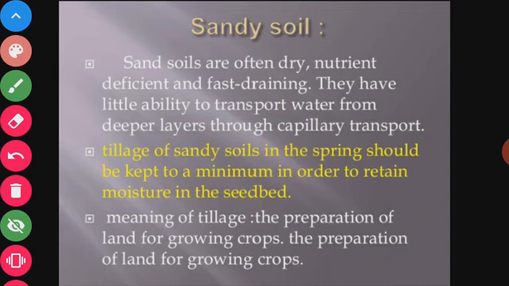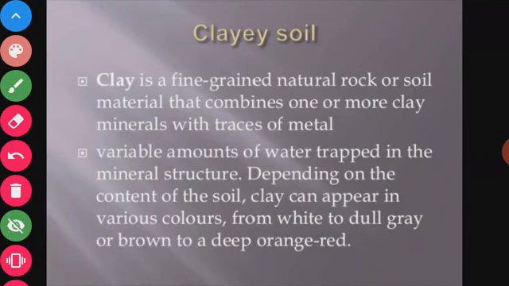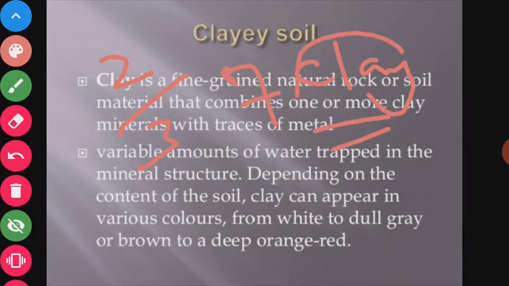Second type of soil, that is clay soil. Clay is a fine grained natural rock or soil material that combines one or more clay minerals with traces of metal. Clay soil consists of 2/3 of clay. Here the concentration, or the quantity, of the clay is more.